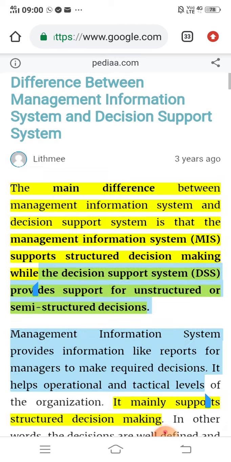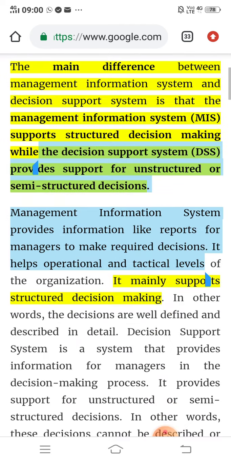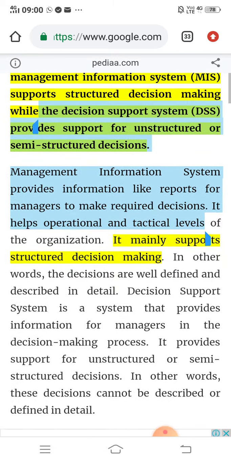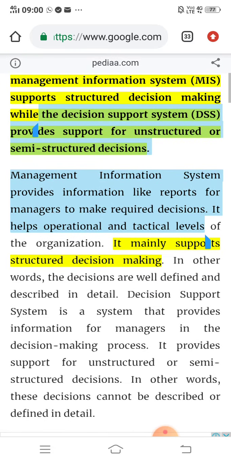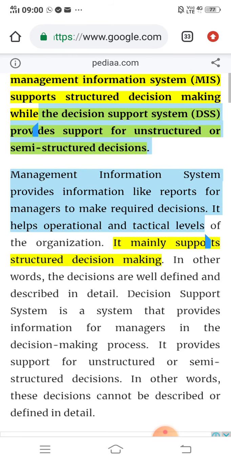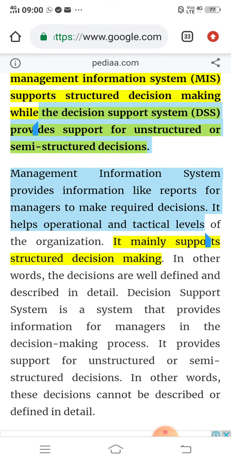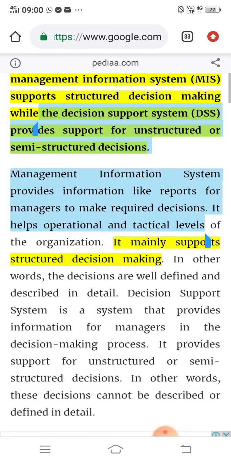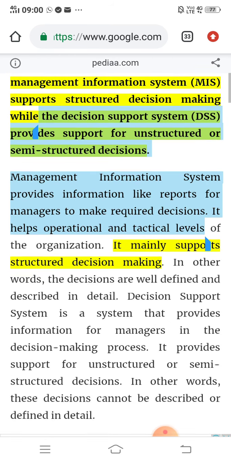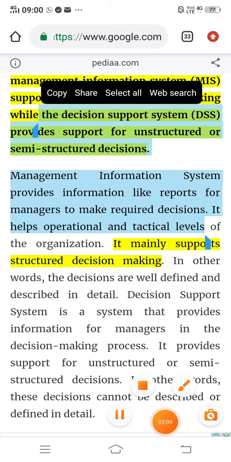It means MIS provides support for those decisions which are well defined and described, and DSS provides support for only those kind of decisions which are not properly structured or are semi-structured decisions. It means these decisions can't be described or defined in detail. So here is the difference between the two.